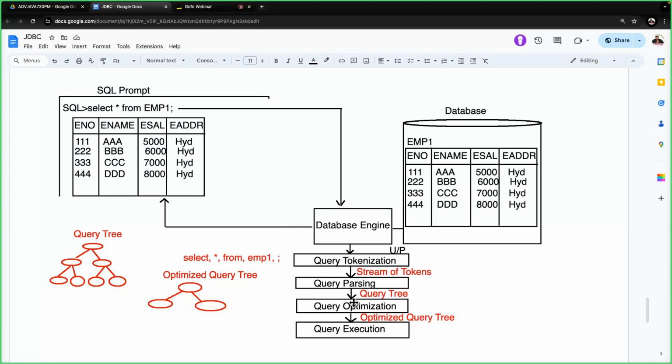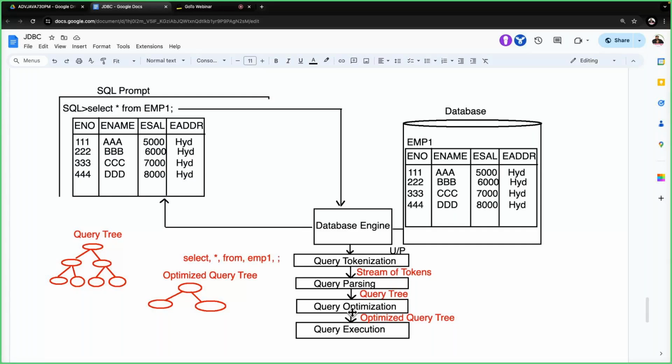Then what is the need of performing tokenization, parsing, optimization every time without any changes? Unnecessarily the database engine is performing these activities. Whenever it performs these activities unnecessarily, automatically performance problems will come, and performance will go down. In this scenario, to improve the performance of JDBC applications, we have an alternative.